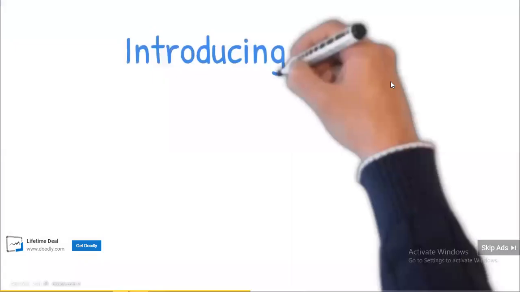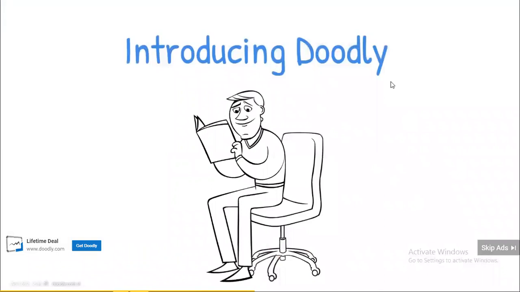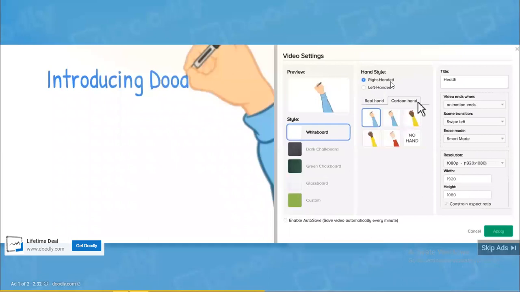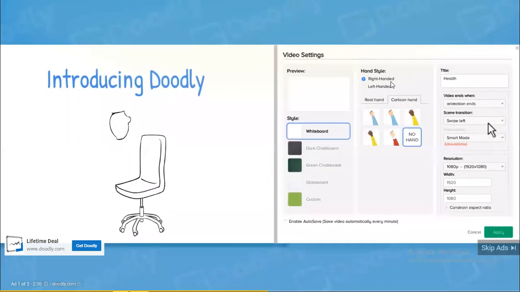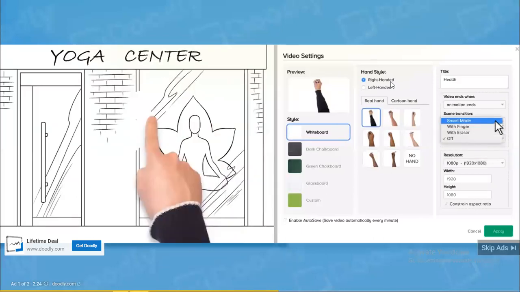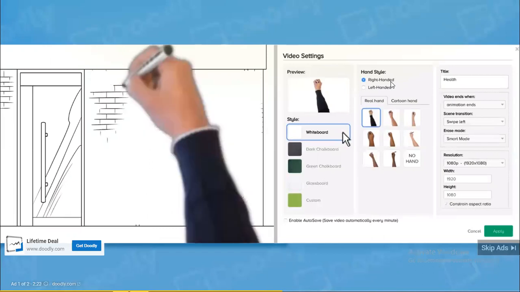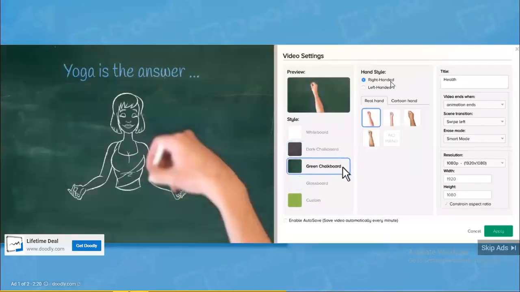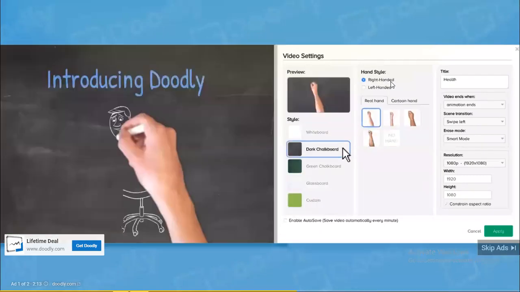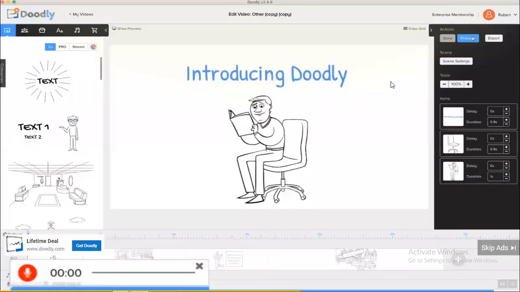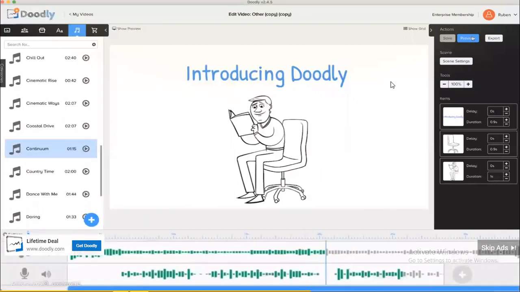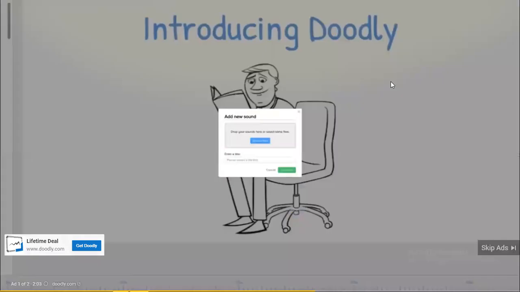Not only is creating a doodle video that simple, but we also have a bunch of really cool settings available too. Doodly allows you to customize your video with real hands, cartoon hands, or none at all, scene transitions with even camera panning, and our smart erase mode to provide the realistic feel that you're looking for. And with just a couple of mouse clicks, you can also easily switch between different doodle video types at any moment. I'll change the doodle video I just created from whiteboard to blackboard in less than 5 seconds. Plus, you can even record a voiceover directly inside Doodly or add background music by simply choosing from our huge royalty-free music library. And of course, you have the option of uploading your own audio and image files as well.